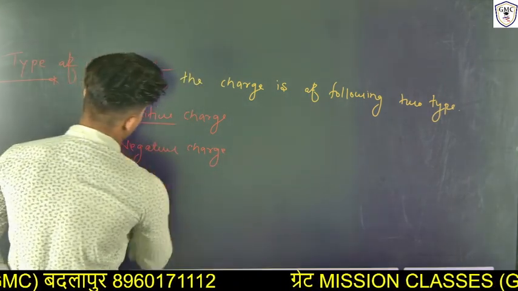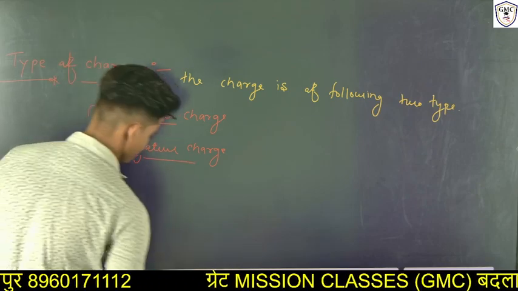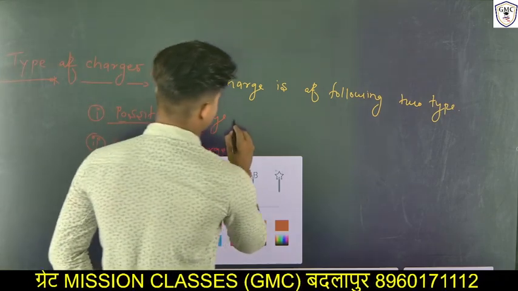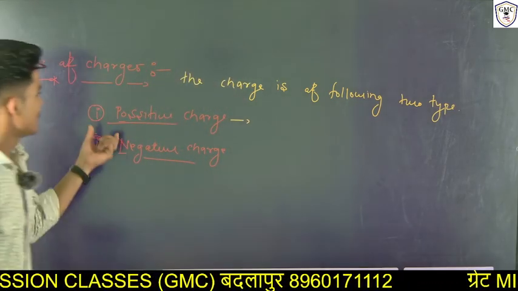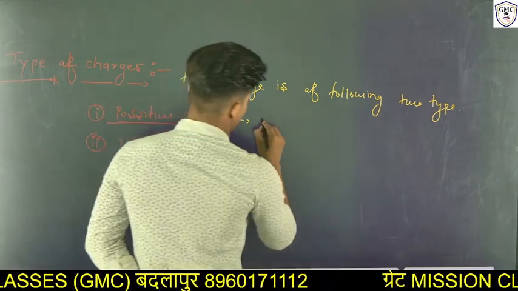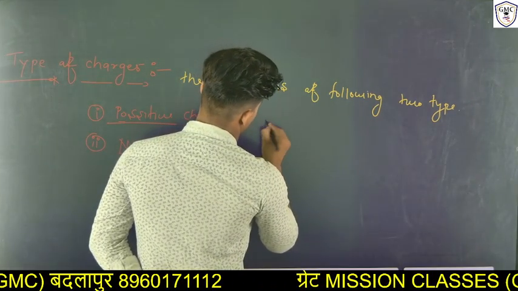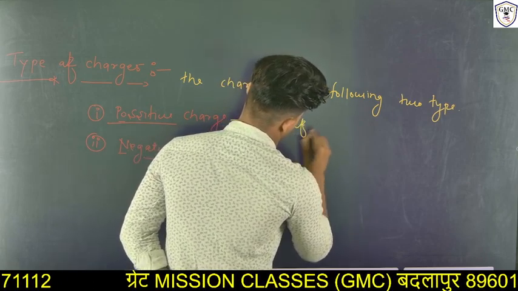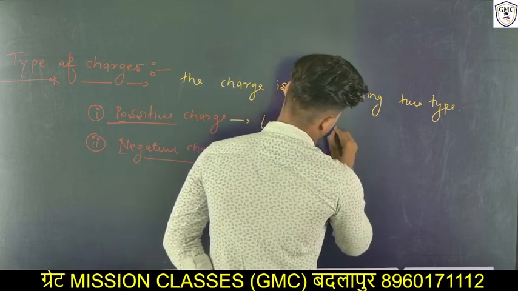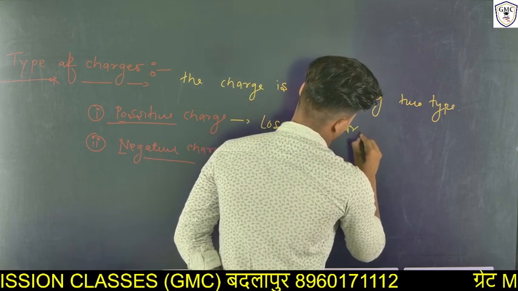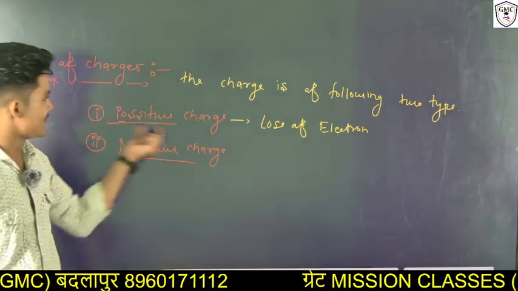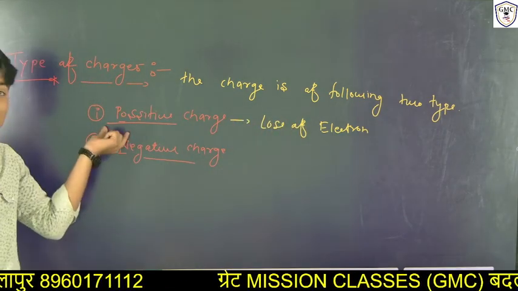So what is positive charge and negative charge? The charge which is formed by the loss of electrons is referred to as positive charge.